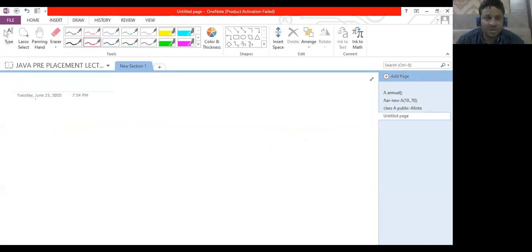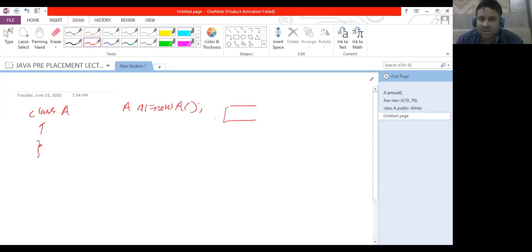Now, if there is a class A, and we create an object with A a1 equals new A, it means there is a memory, and this memory is referred to by the reference a1. Like we already discussed, this is my object and this is the reference to the object.